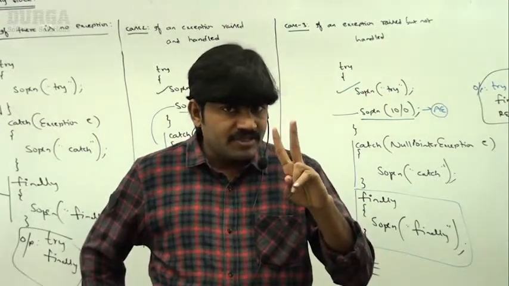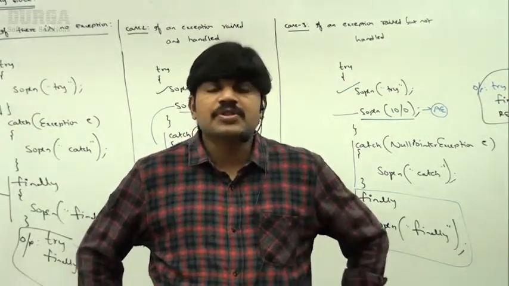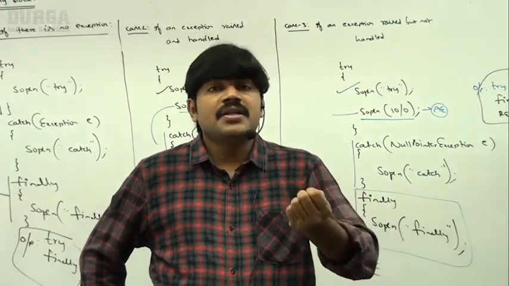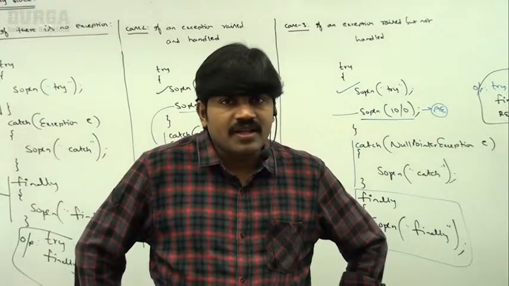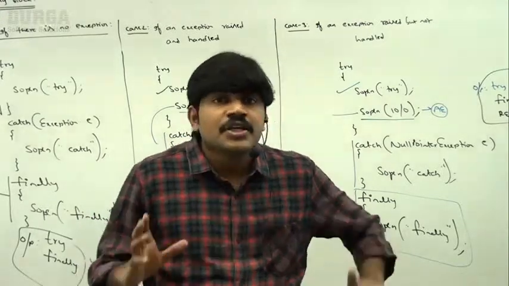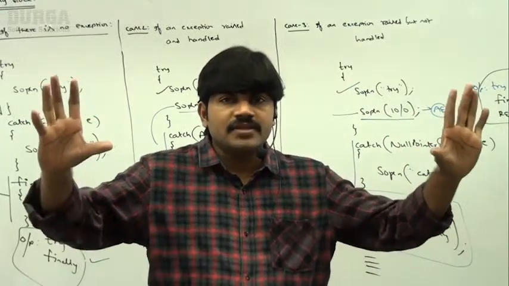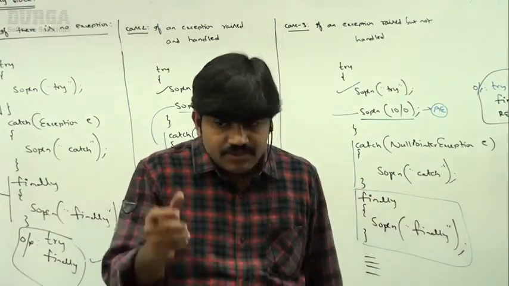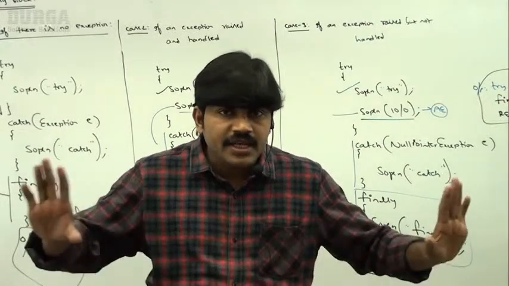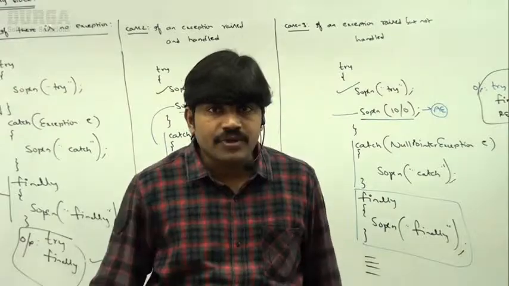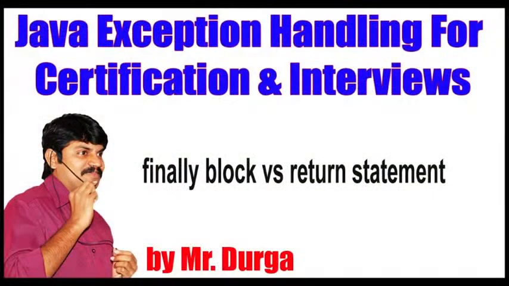Two points you people should be aware of, sir. Point number 1, what is the purpose of the finally block? To maintain cleanup code, resource deallocation code. Next, what is the speciality of the finally block? The finally block will be executed always, irrespective of whether the exception is raised or not raised, handled or not handled. In any case, my finally block will be executed. Clear? Sir, in the last videos, we covered the finally block very clearly.